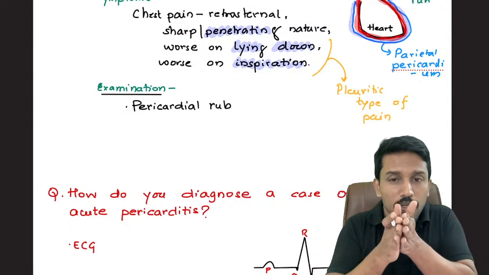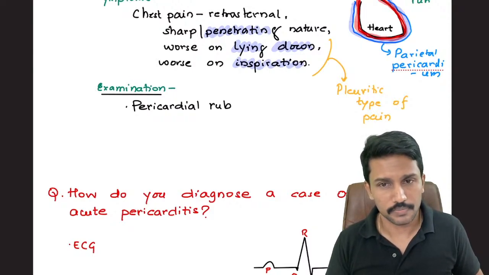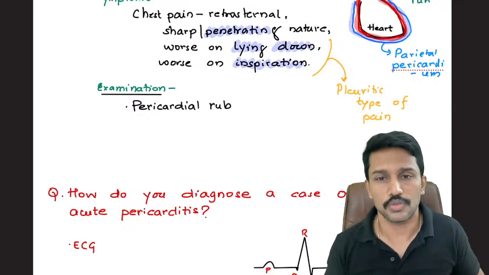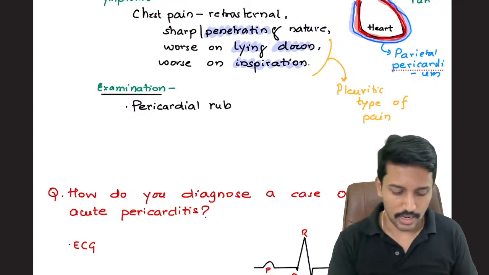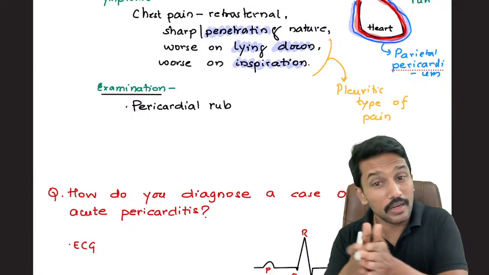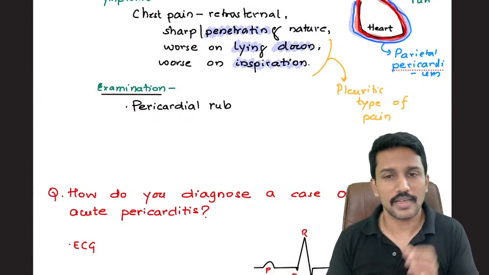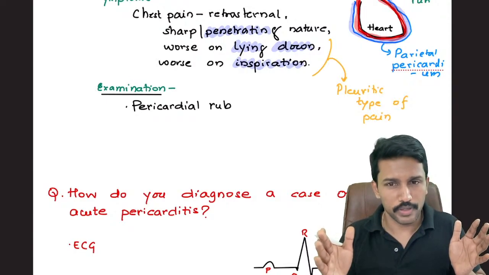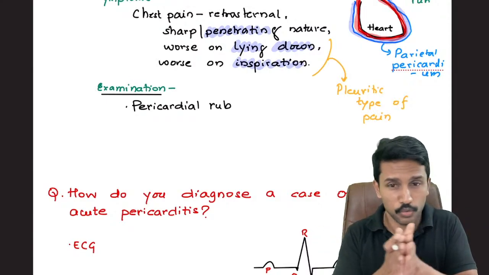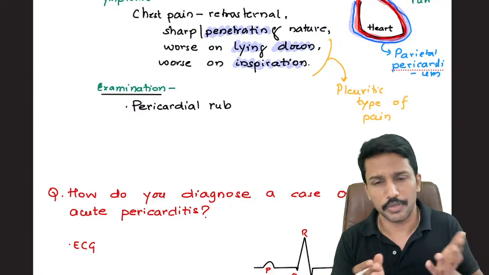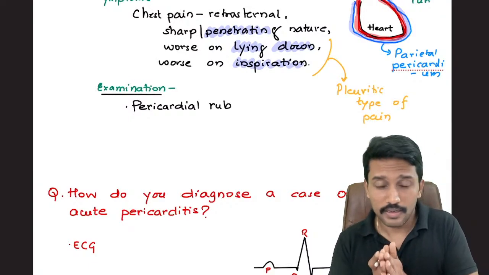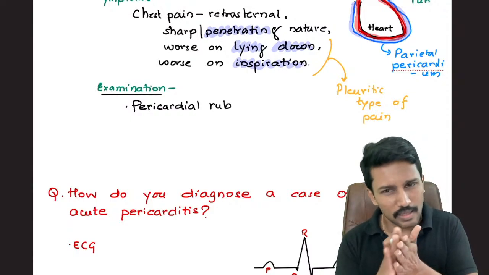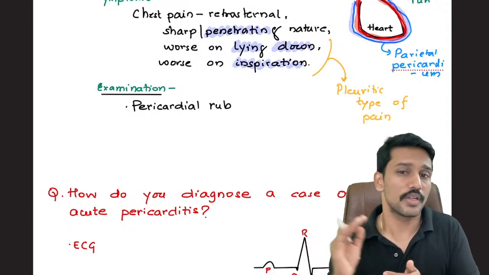Remember, why is the pain increasing on inspiration? Because the two layers come closer, right? So the rub also increases during inspiration because the two layers come closer. But as long as the heart is contracting, some amount of rubbing will be continuously happening. So all I have to do is ask the patient to hold the breath. If it is pleural rub, the lungs are no more moving. The two layers, the pleural layers, are not going to rub against each other, and the rub will disappear. But if it is pericardial rub, even if the patient holds the breath, the heart is going to contract continuously. Some degree of friction will happen and I will continue to hear the rub.